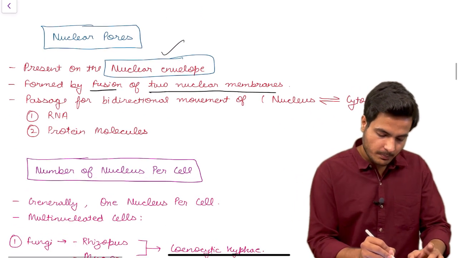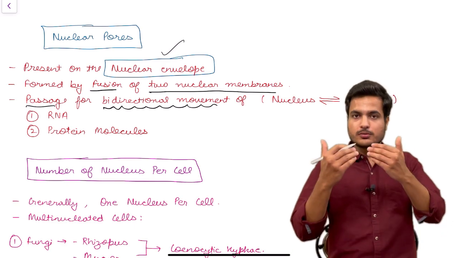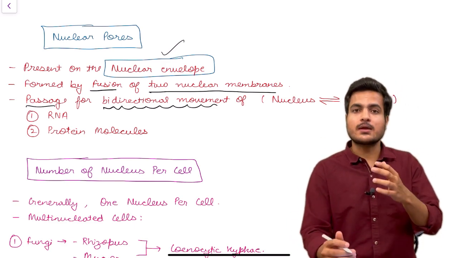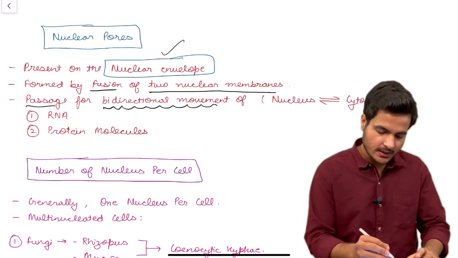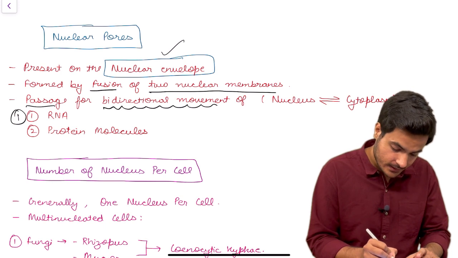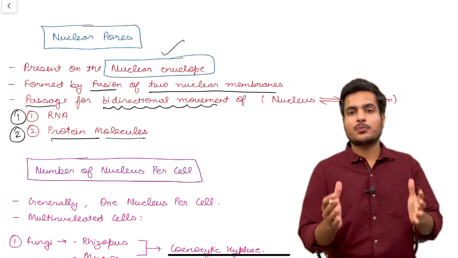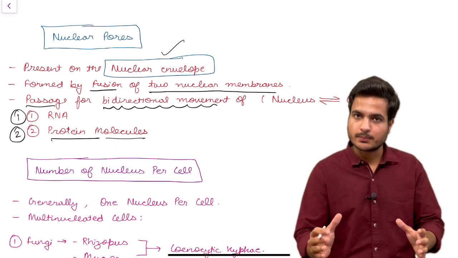These are for bidirectional movement, that is from nucleus to cytoplasm and from cytoplasm to the nucleus. And two things which are mostly moving between nucleus and cytoplasm are RNA and protein molecules. RNA and protein molecules are generally moved via these nuclear pores.